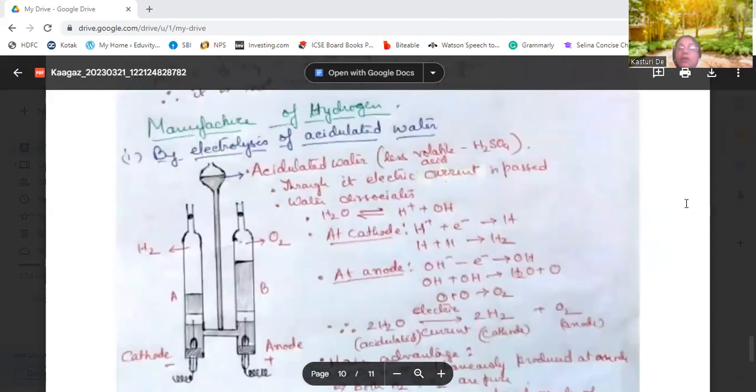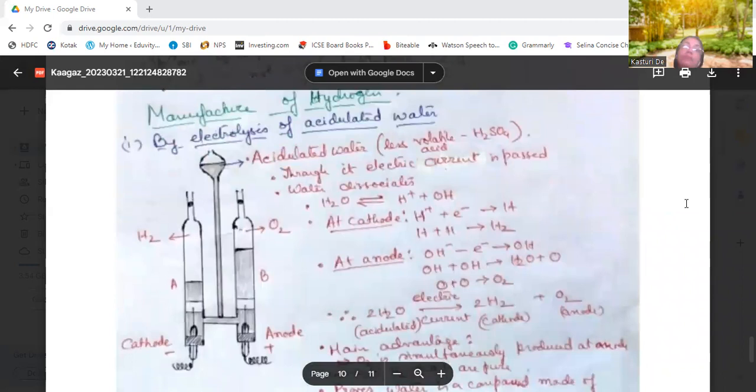Now we have come to the industrial processes to manufacture hydrogen. First is the electrolysis of acidulated water. Pure water will not electrolyze; it will not dissociate into hydrogen and oxygen.